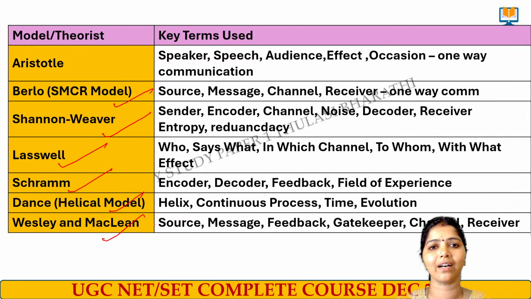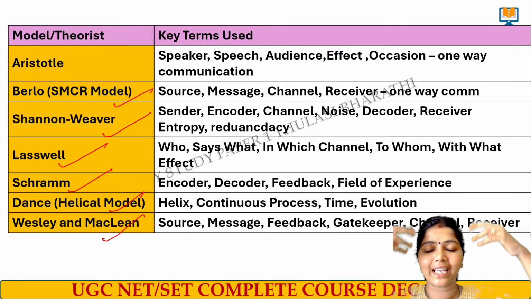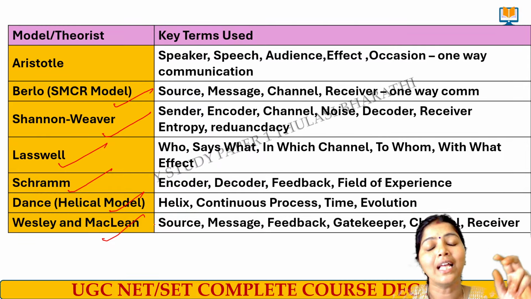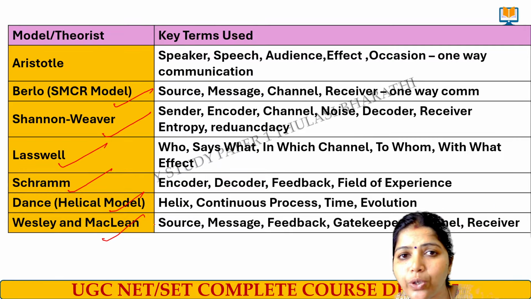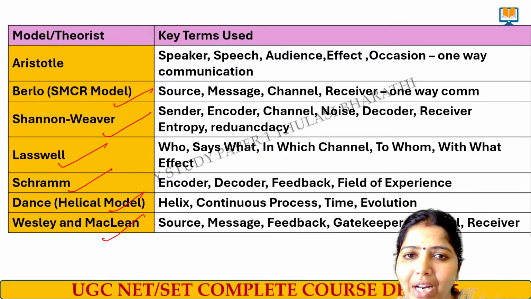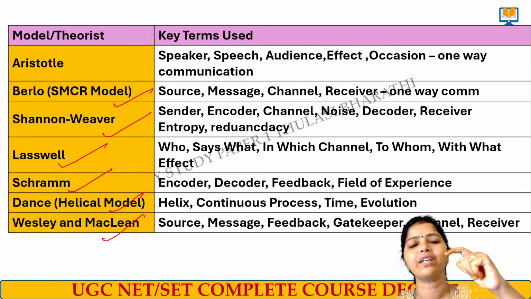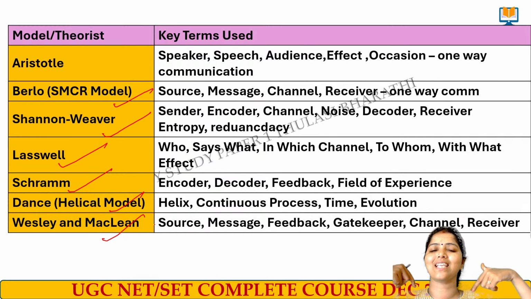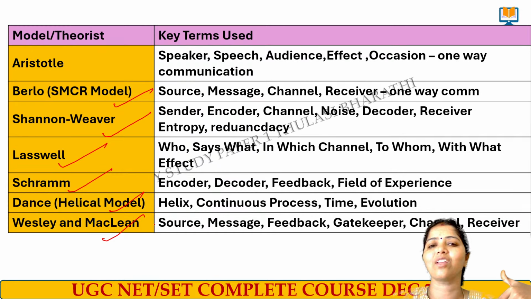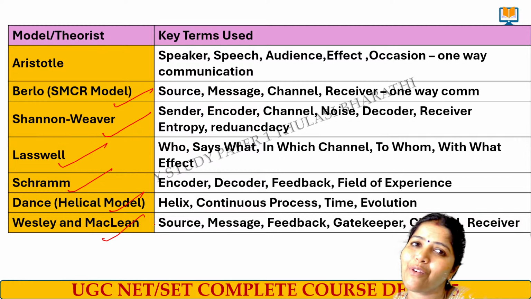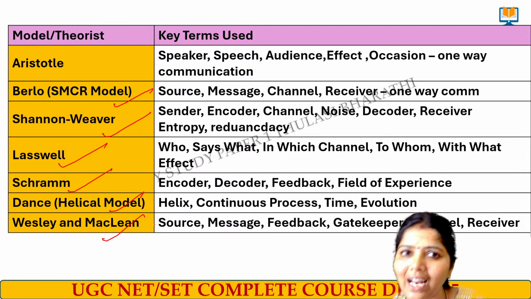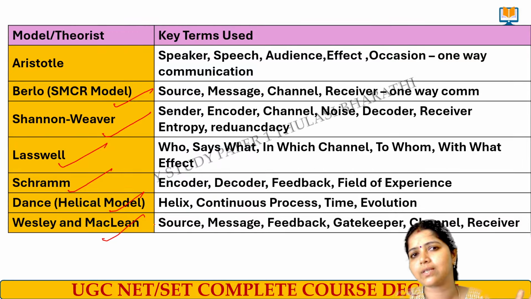So I am the sender having something in my mind, giving some kind of meaning to it through words or actions or images, that I encode and send to you through this medium. What is the medium? Transmission medium. Now I am transmitting through YouTube and you receive it and you decode the words and images. The receiver understands the meaning, and if you have doubt, you give feedback, and then I receive it as a receiver and understand, and I give it back to you. This is the process of communication.